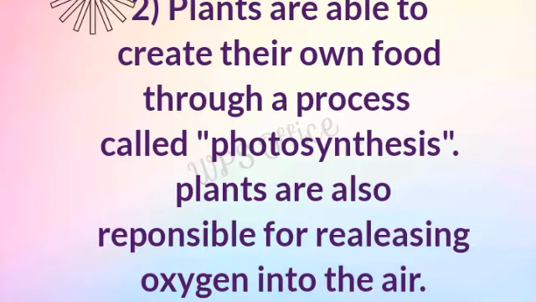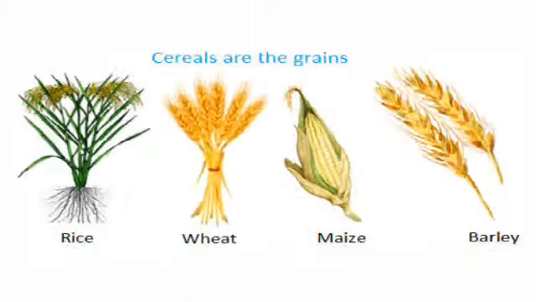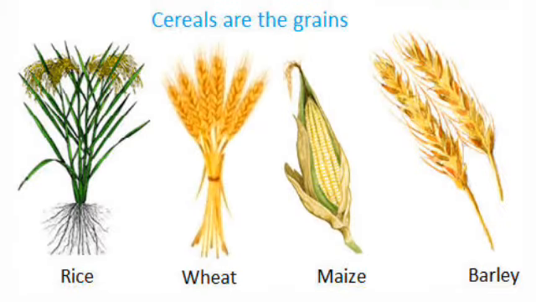Plants are also responsible for releasing oxygen into the air. These are some examples of plants: rice, wheat, maize, barley.